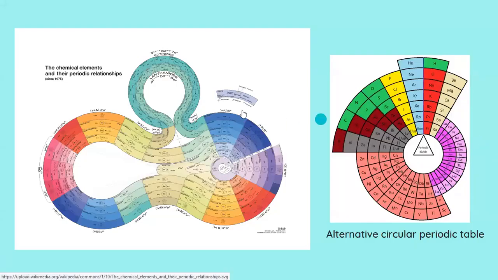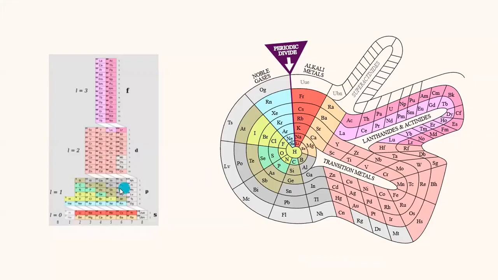Now, based on this, there were various periodic tables which were proposed. As you can see, I've put forward a chemical relationship and a periodic relationship. This is a periodic table where you have a circular one, and this gives us the electronic configuration of elements, whereas this is another variation of the periodic table that we already know.